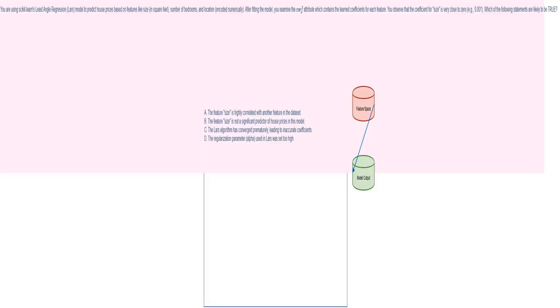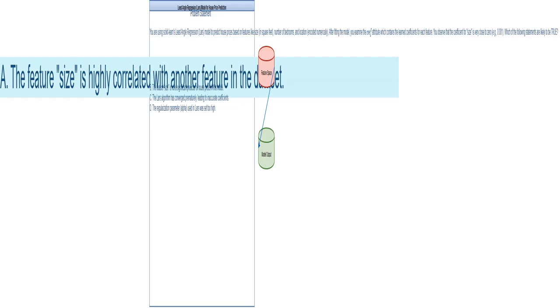This statement could be true if size is strongly related to another feature. Maybe living area. Lars might favor one feature over the other. The algorithm might choose one and essentially ignore the other, resulting in a near-zero coefficient for the ignored feature. This is highly likely. A coefficient very close to zero means that the feature, size, isn't contributing much to the prediction of house prices within this specific model. This is less likely to be the main reason for just one coefficient being close to zero. Premature convergence usually affects multiple coefficients simultaneously.